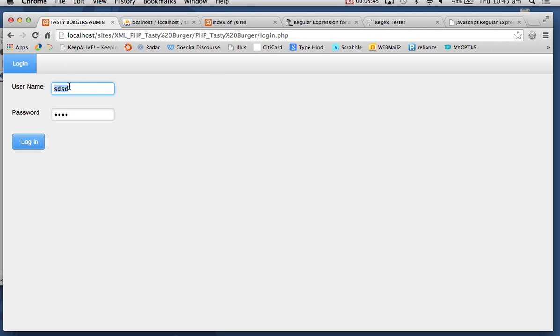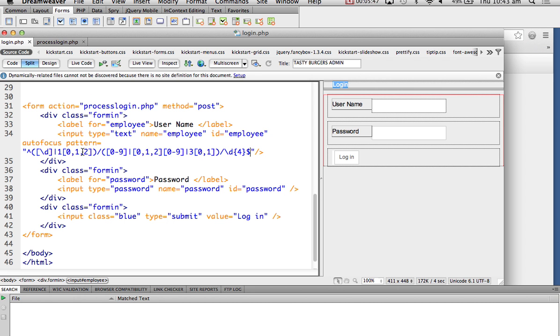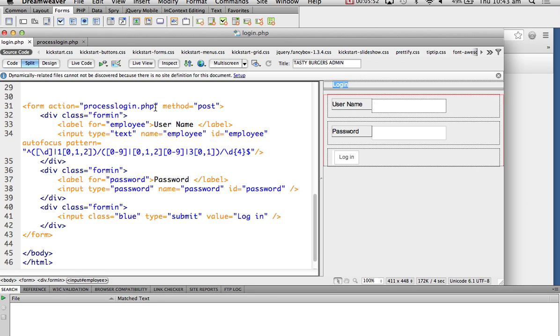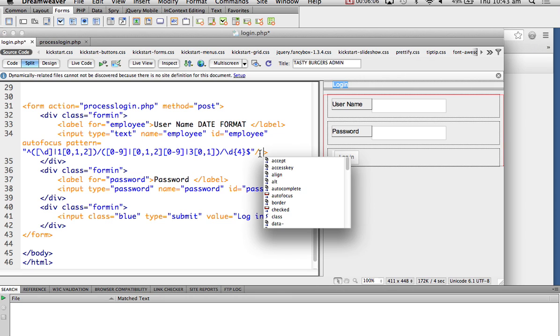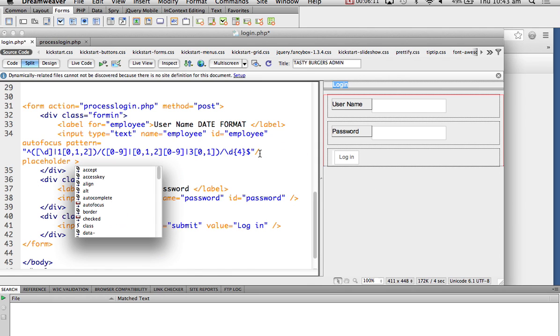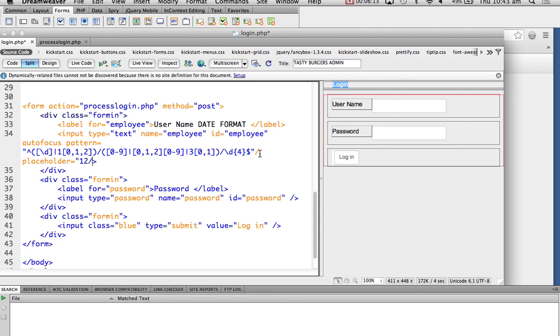Okay. Now I have to tell the user somewhere. If I am requesting a format, I must tell the user somewhere under where it says username. I have to say date format, and I can put an example. You know how you have a placeholder? So you can put a placeholder equals 12/12/1212.